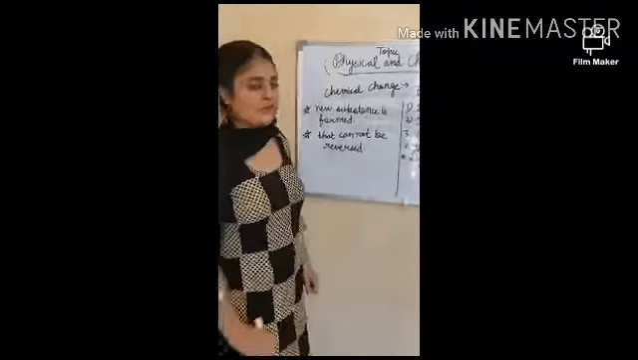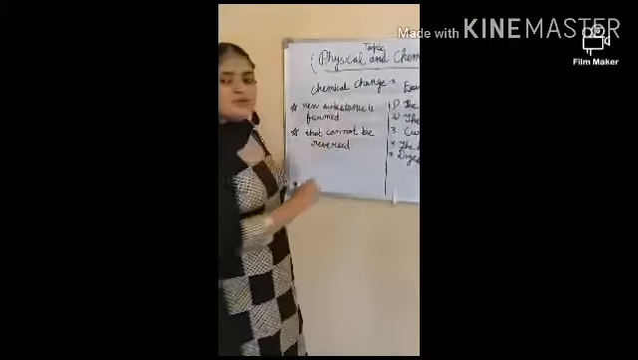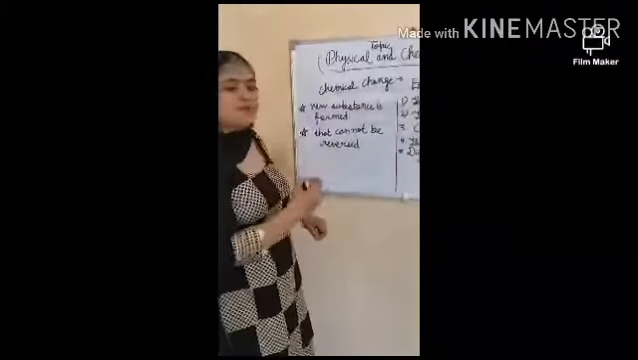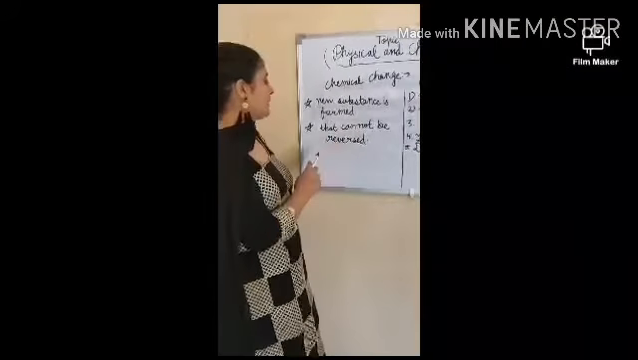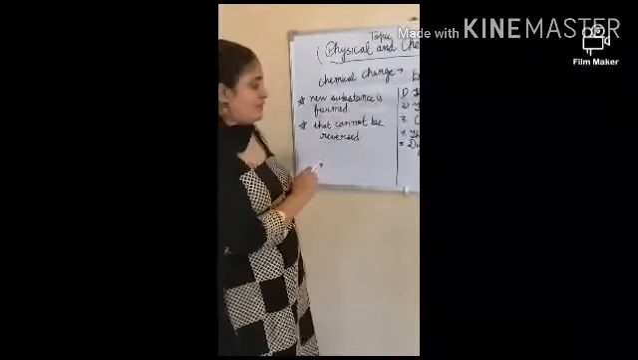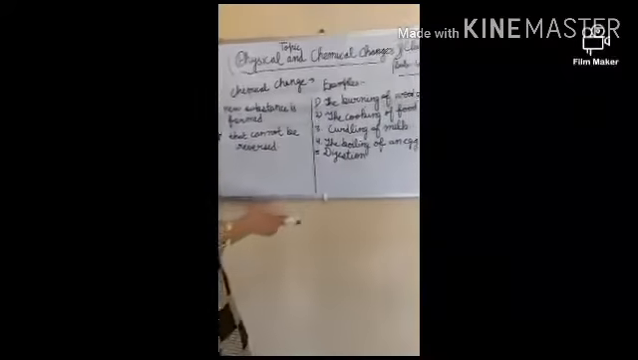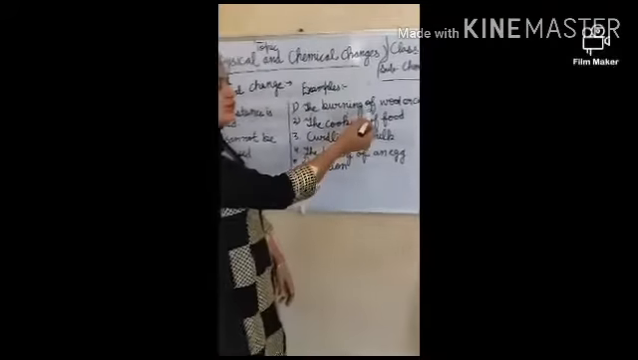The next topic is chemical change. As we discussed physical change, what is chemical change? It is totally opposite. A new substance is formed, and second, it cannot be reversed. Here are some examples. First is the burning of wood or coal.